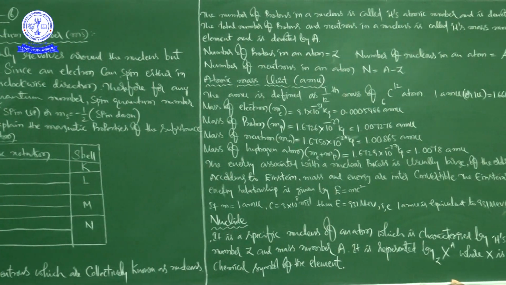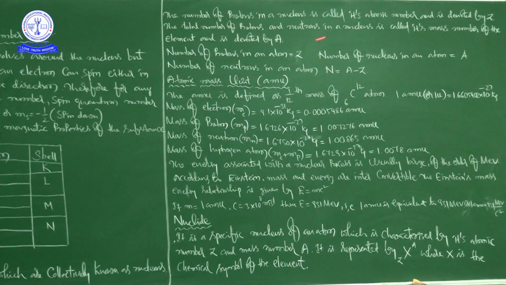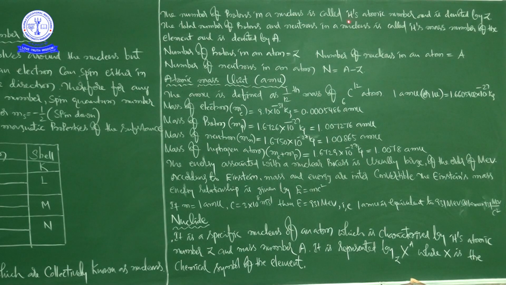Next, the number of protons in a nucleus is called its atomic number and is denoted by capital Z. So he is also telling the symbolic representation of the number of protons.